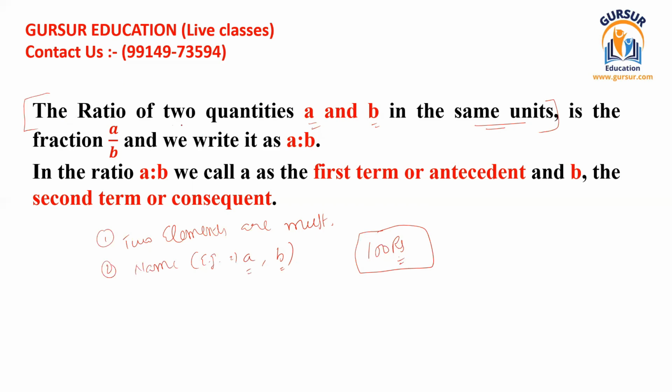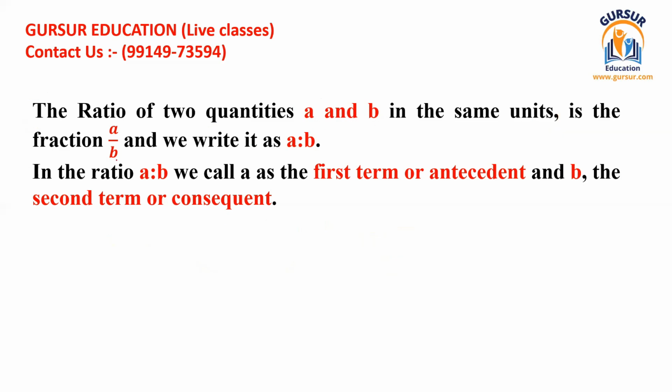Just till this line, you can draw conclusions regarding three different properties of ratio. Ratio is found only for two quantities. After that, all the quantities or elements must have specific names, like in our case A and B only. And they must be in the same units. This is also a condition. And then, in the same unit, it is a fraction. So this is basically a fraction.